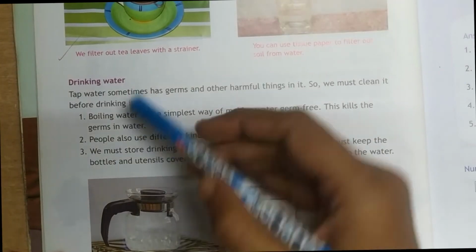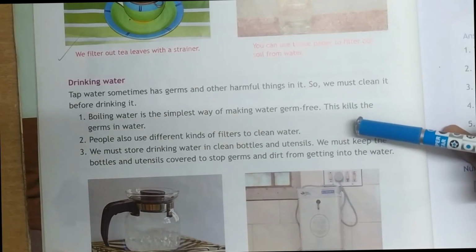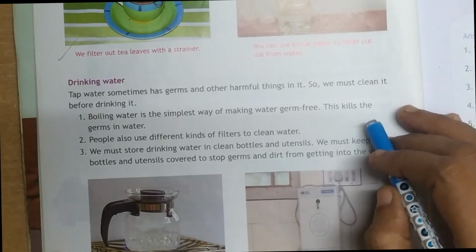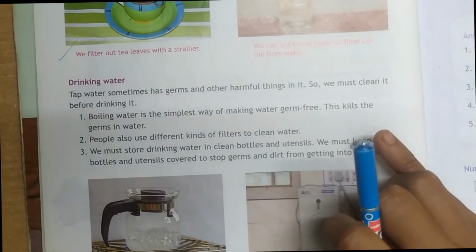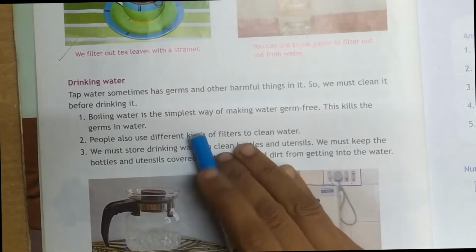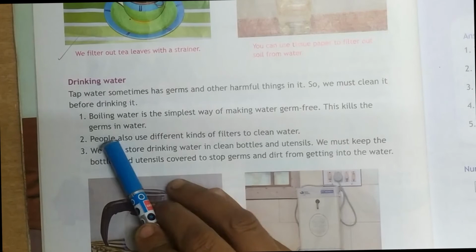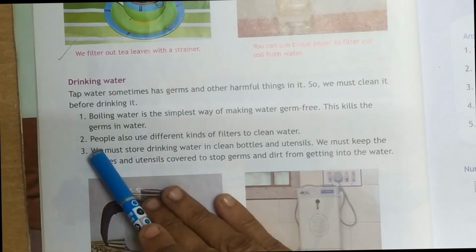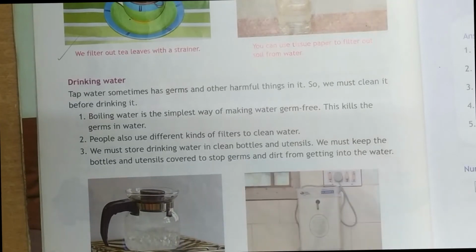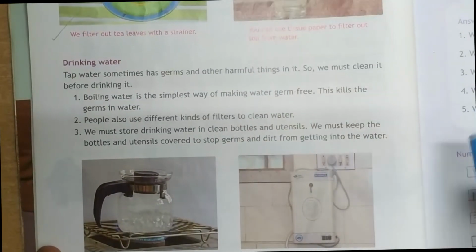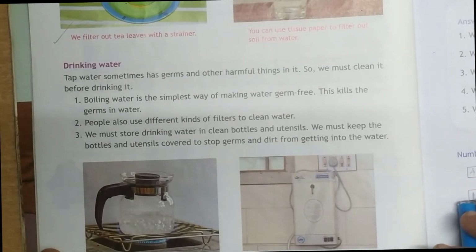Okay, these are the things you have to follow. What are the things we have to follow? First, whenever you get water, you have to boil it. Boiling water is the simplest way of making it germ free, and when you boil, it kills the germs in water. Also, different kinds of water filters are used. You can look at the picture on page number 26. See, a water filter is being used to clean the water.